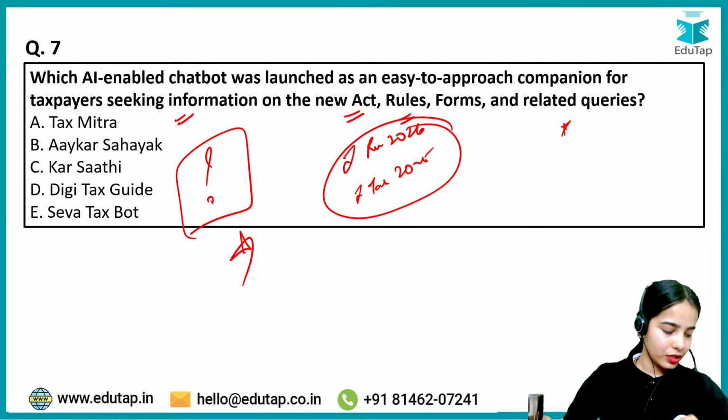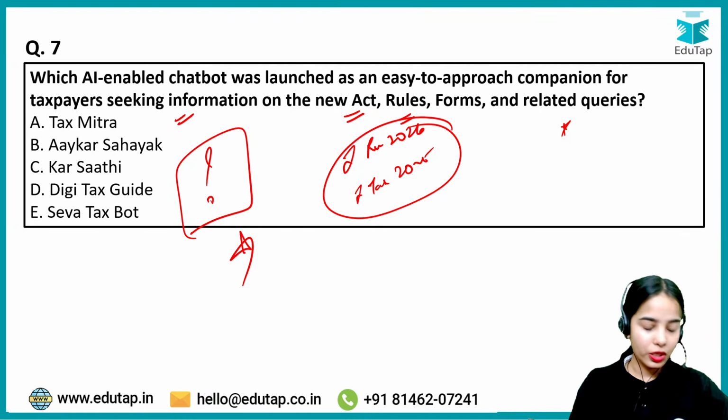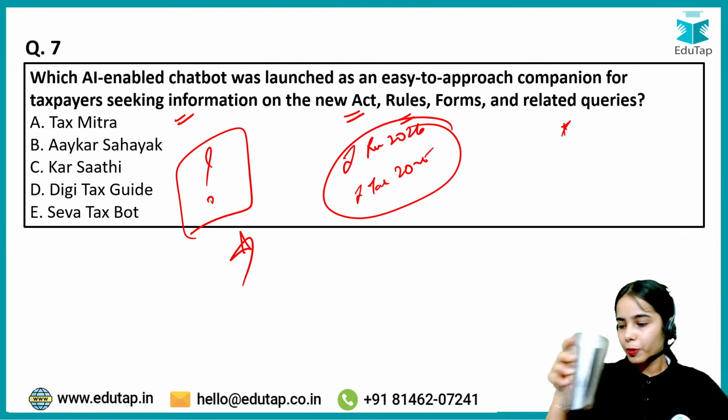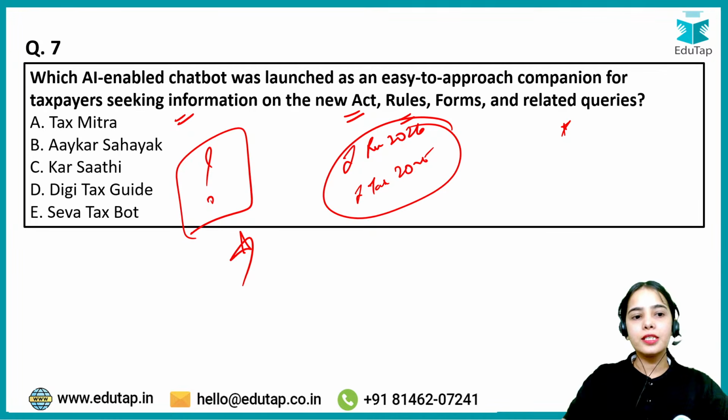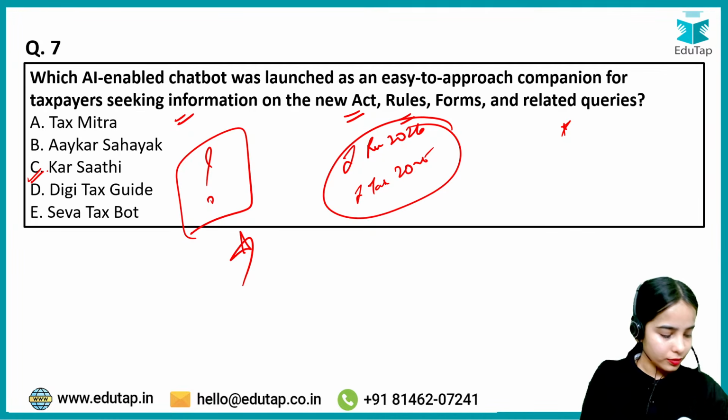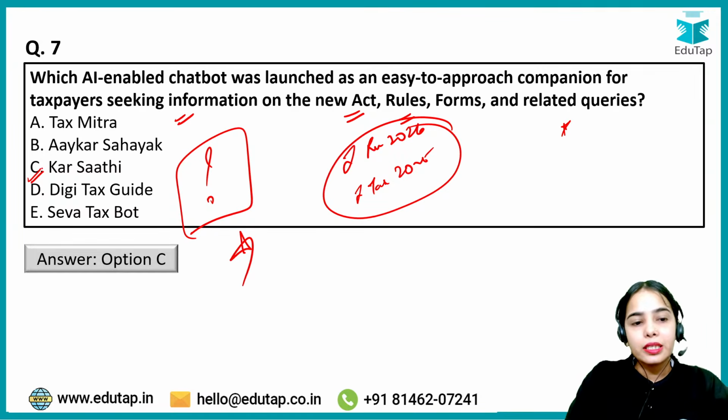Very good, Fruity. Very good, Kashish. Akshu, good. The correct answer here is Kar Saathi. Correct. Very good, Chetna. Correct. Here, Saathi is the answer.